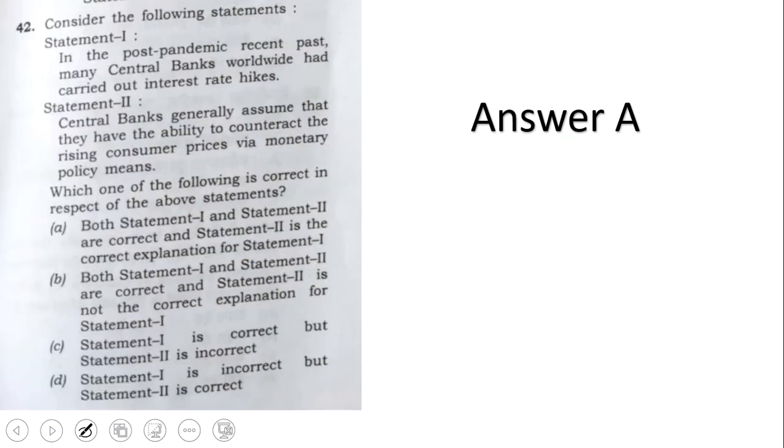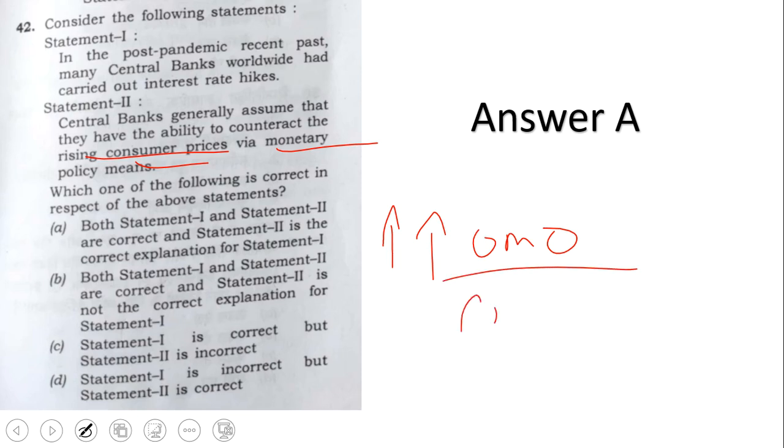This is one, post-pandemic. This is a very easy question actually, because we have taught you monetary policy. What is monetary policy? You have the RBI doing different things to control inflation, right? That only they are asking. Rising consumer prices, what will the bank do? They will increase the repo rate, they will increase the SLR, they will do OMO selling, open market operation. Then we have other methods also. We have quantitative methods also, we have qualitative methods also. These are all basic. In my first test of NCERT economics, it will be there.